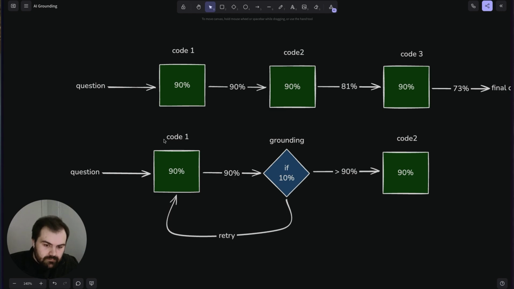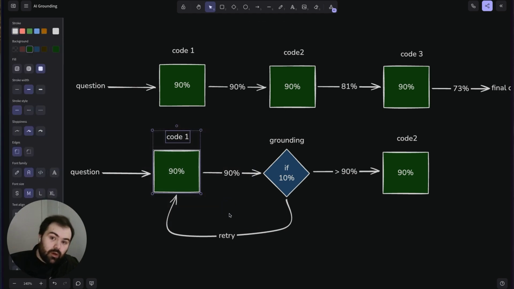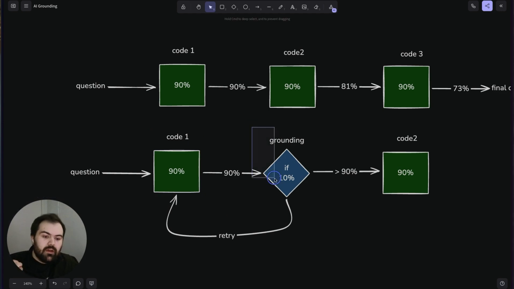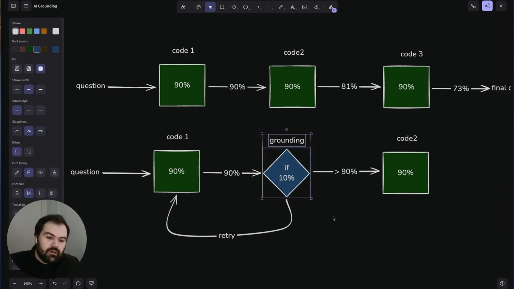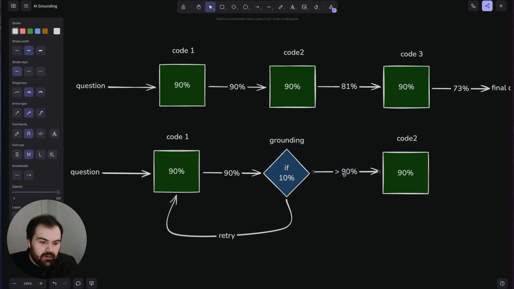But generally, you'll get some benefit from improving your AI model at the beginning, having a better coding model. That will definitely be a good thing. But then grounding it into your answer is also a good thing to be able to now generate a better than 90% accurate code solution.